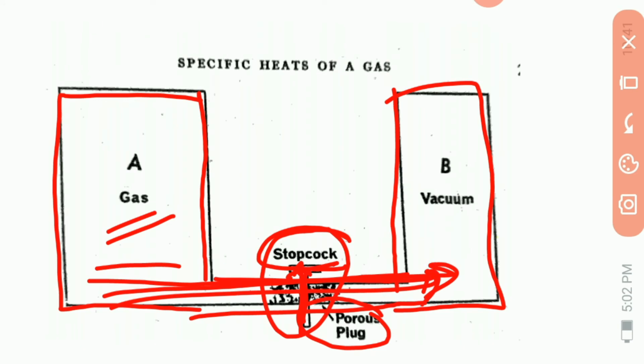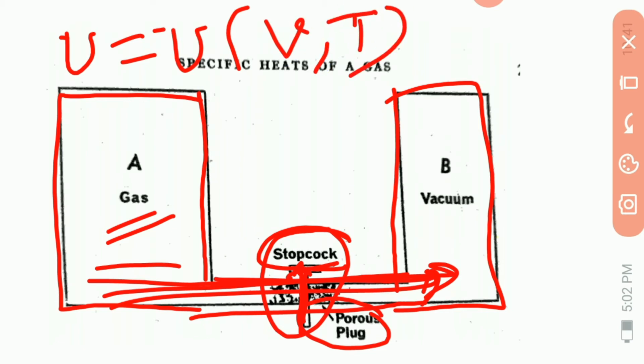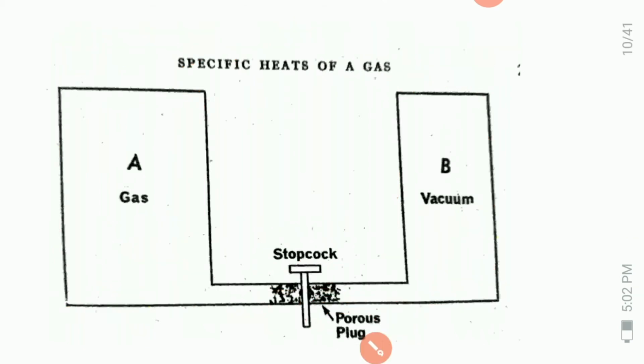If U is equal to U of V, T, then taking delta T tends to 0, delta T is equal to 0. Following the experimental evidence, the equation first shows that, we have the equation first.